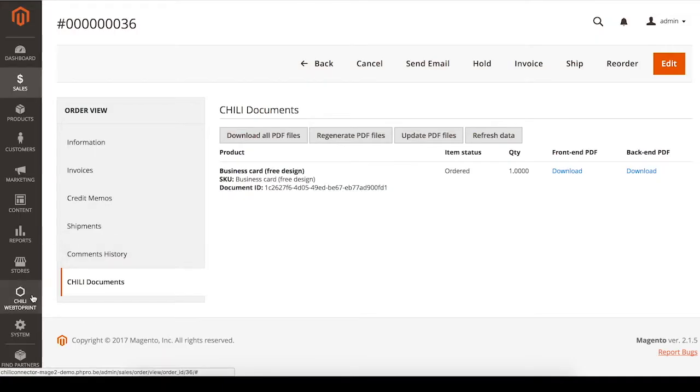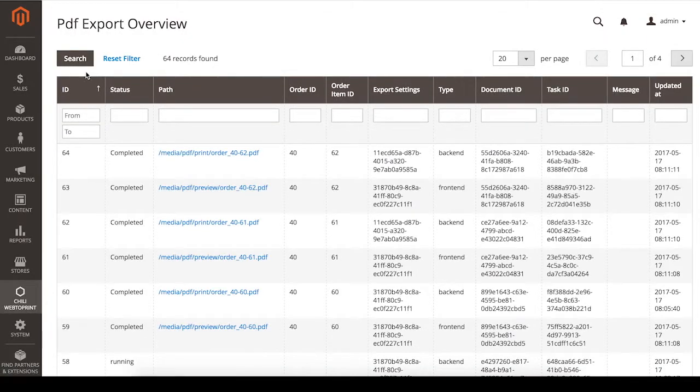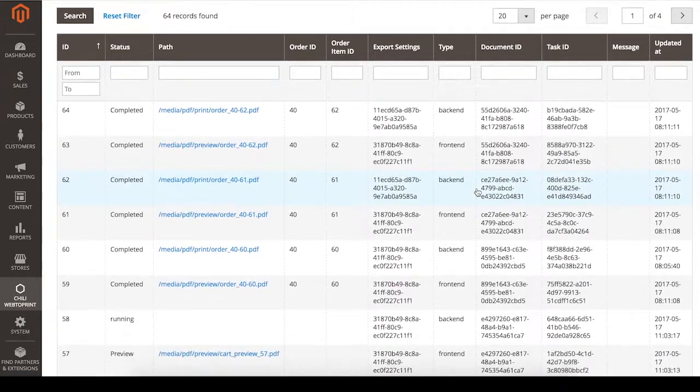Let's take a look at the PDF export grid by going to Chili Web to Print PDF Export. Here you can see the PDF export overview with all Chili related information about the Chili documents.